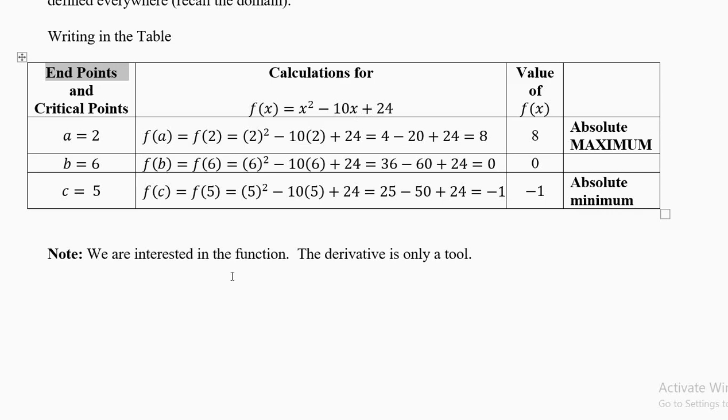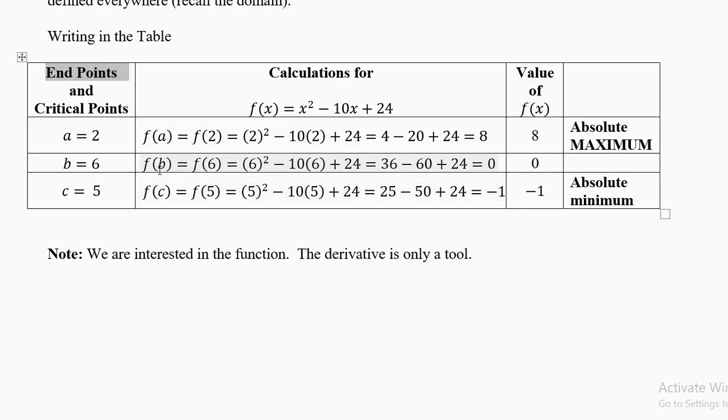Do 3 calculations. F of a equal to f of 2, 2 square minus 10 into 2 plus 24. This is equal to 4 minus 20 plus 24. This is equal to 8. 4 plus 24 equal to 28 minus 20 equal to 8. Take help of a calculator if you want to. Now don't look at the last column now. The last column will come after calculating all the values.